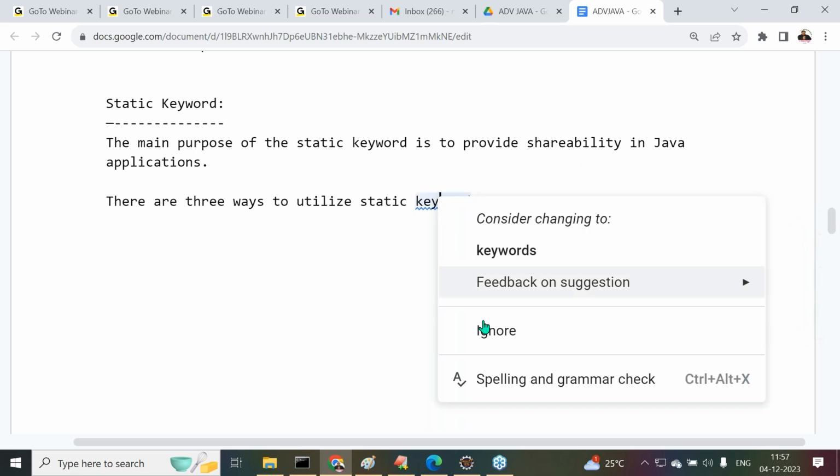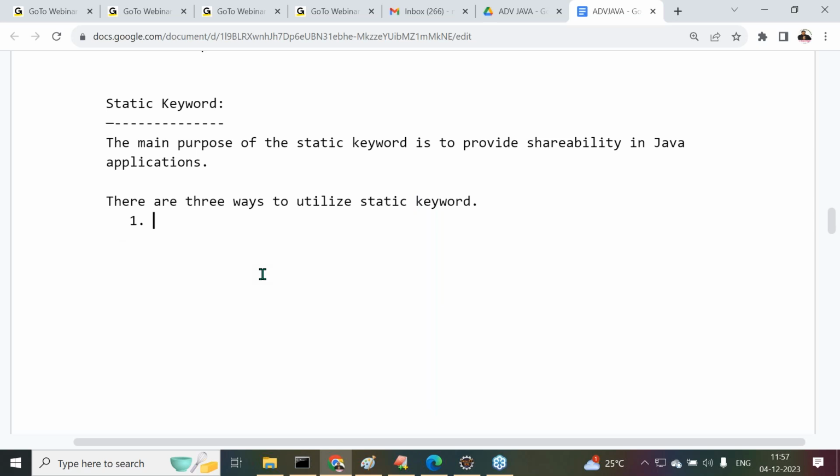The very first one is static variables. The second one is static methods. And the third one is static blocks. These three approaches are mandatory to understand JDBC classes. If you don't have knowledge of these three concepts, it is not possible to understand JDBC, even the introduction classes. Let us understand them one by one.